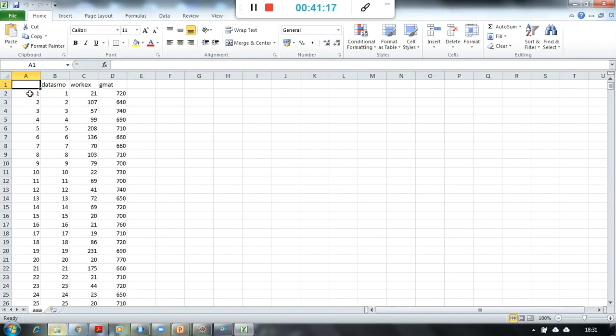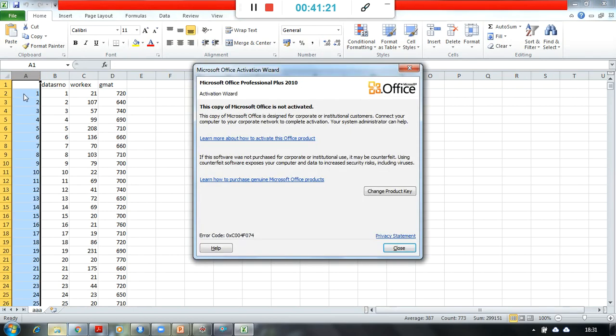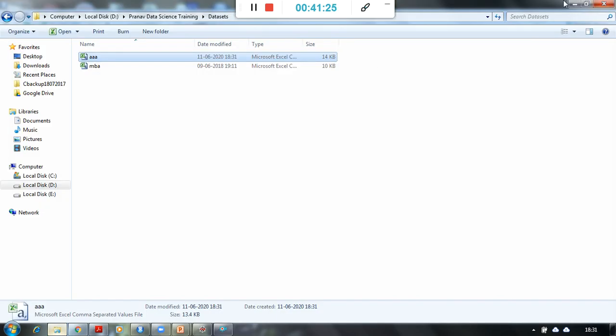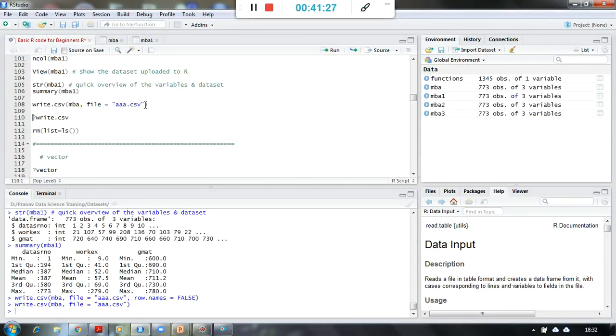And now what happened over here? The row names have been taken into consideration while writing the changes in the file, right? So depending upon my requirement, I would say row names equal to false.